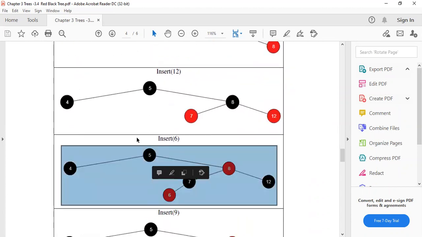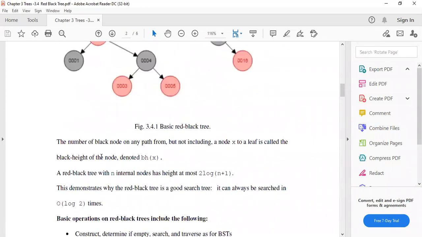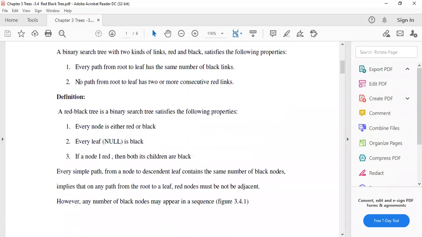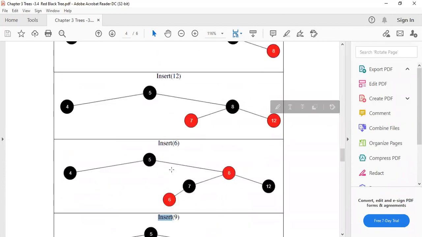Then inserting 6, it is very simple. See again here that no consecutive node should be the red one. Okay, we are following that no consecutive red are there. That is one of the properties we have discussed, that no two or more consecutive red links should be there. That's why we have made that 8 from black to red. So that 6 we can place as a red one.